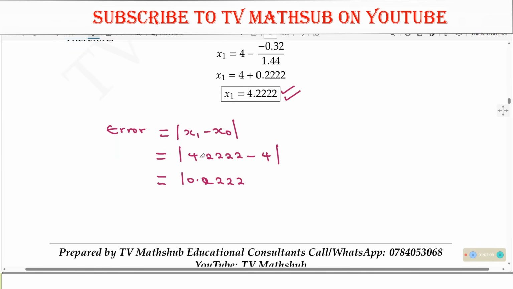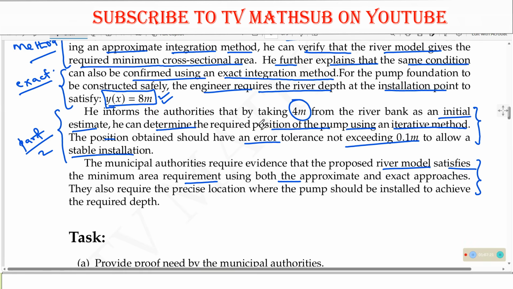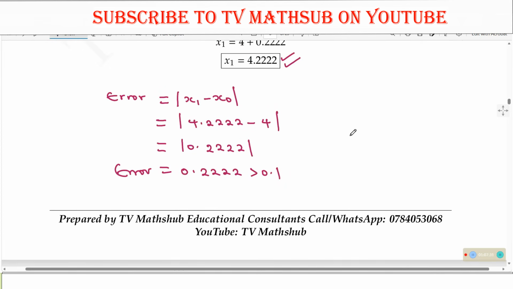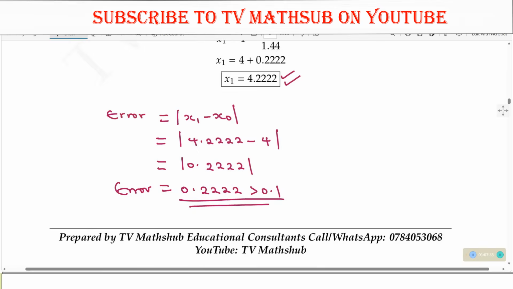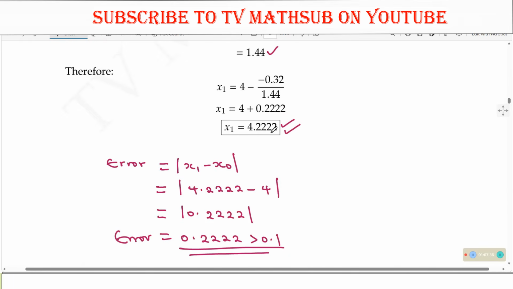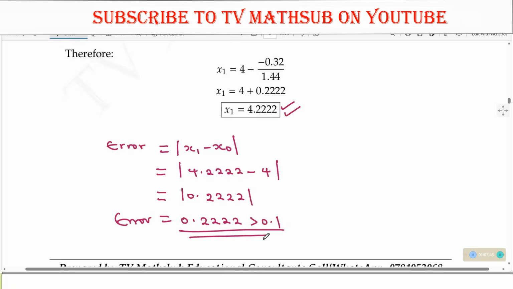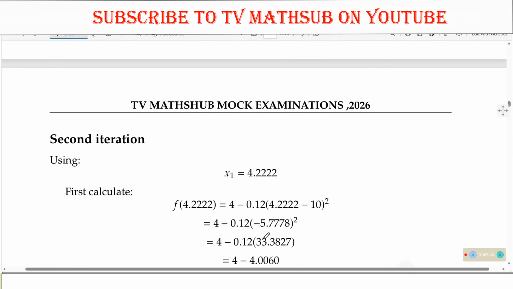You should be able to get 0.2222. That will be the error, and this error is greater than 0.1. But we need our error not to be exceeding, meaning our error should be less than 0.1. So looking at this, it means we cannot take x1 equaling to this to be our value, because the error obtained is still greater than 0.1. So we shall go on and look at the second iteration.